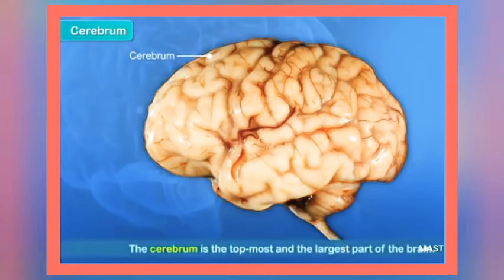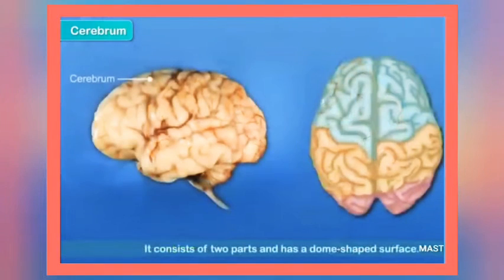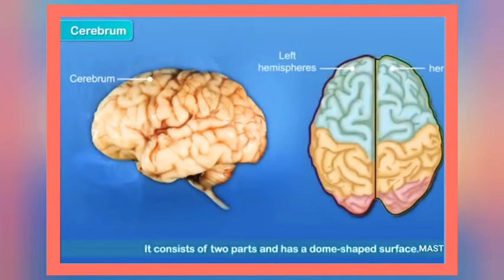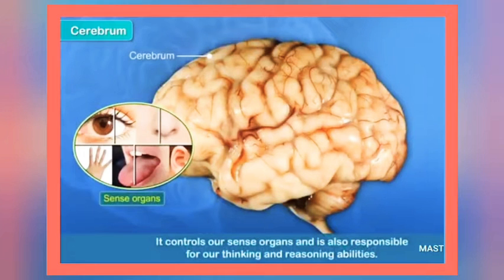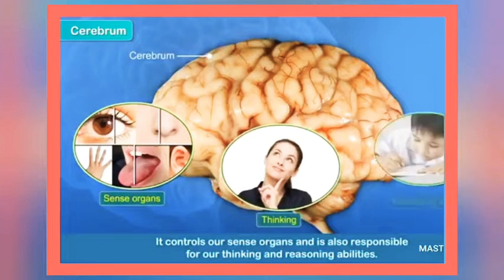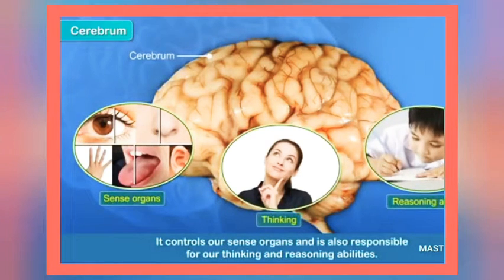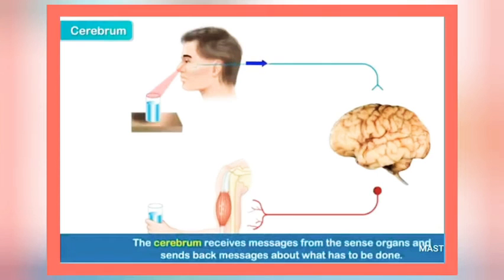Cerebrum. The cerebrum is the topmost and the largest part of the brain. It consists of two parts and has a dome-shaped surface. It controls our sense organs and is also responsible for our thinking and reasoning abilities. The cerebrum receives messages from the sense organs and sends back messages about what has to be done.